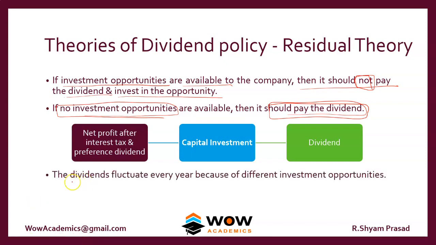So the dividends fluctuate, because every year the investment opportunities keep differing. We can't promise a constant dividend per share every year. What we can do at most is, after paying for the capital investment, pay whatever remains. So at one point of time, this becomes an irregular dividend policy.